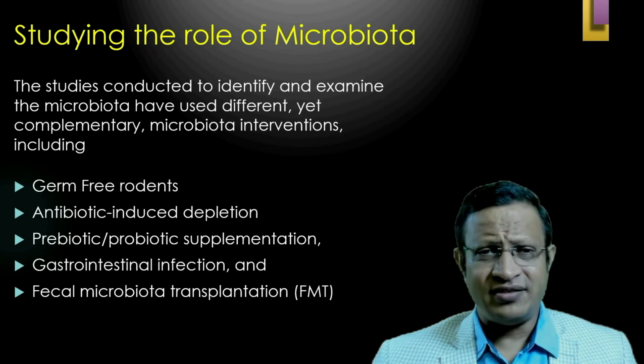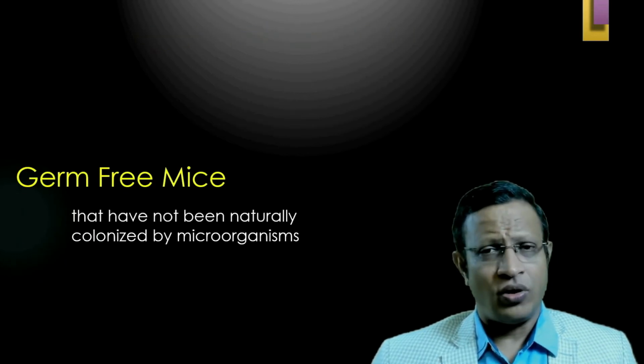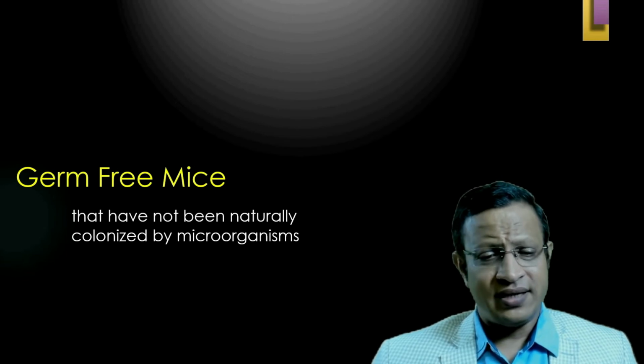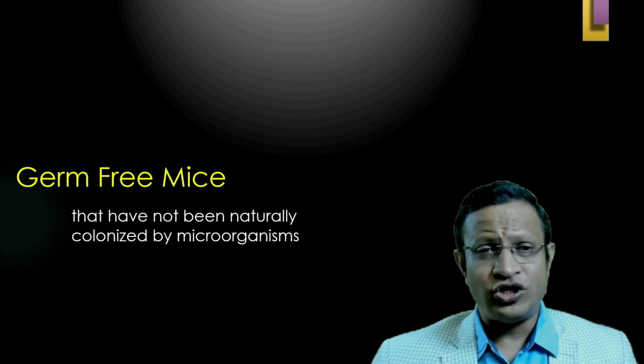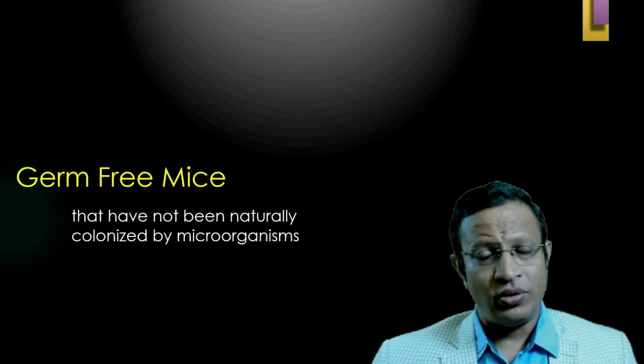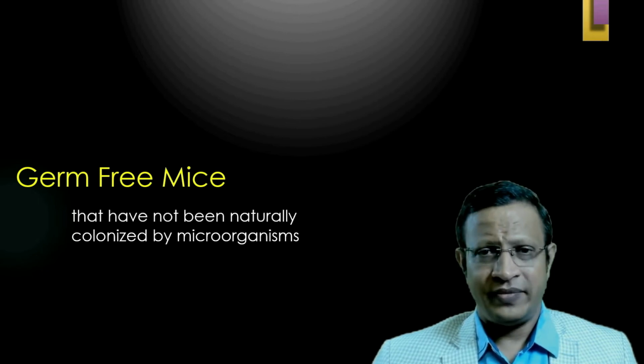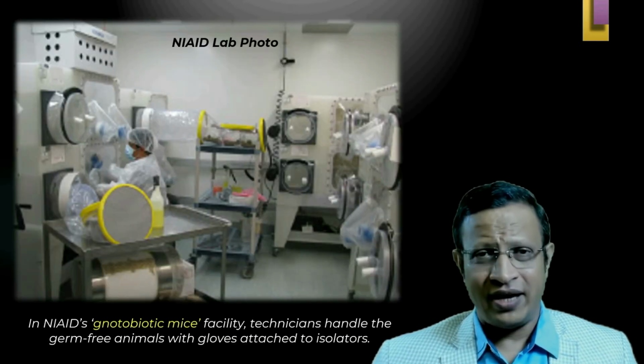The very important one is germ-free rodents. Let's look into these germ-free rodents, also called mice. These are not naturally colonized by microorganisms. Here, when the rodent or the mouse is born, they are not born through a natural method. They have been removed by a cesarean section so that they are germ-free. And they are kept in a sterile environment.